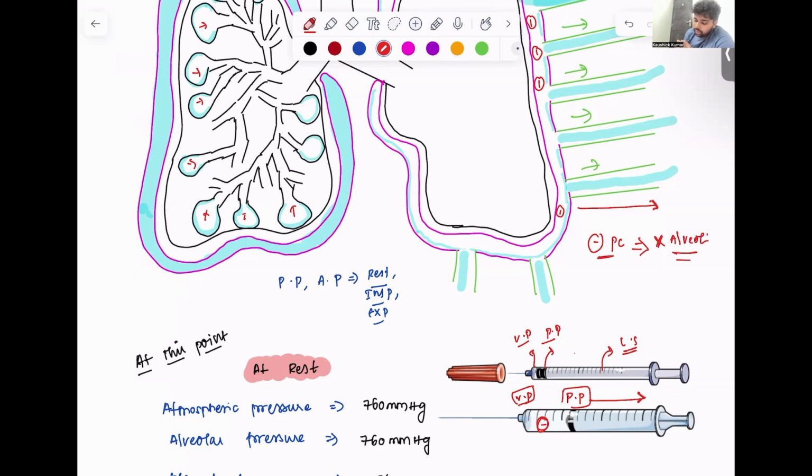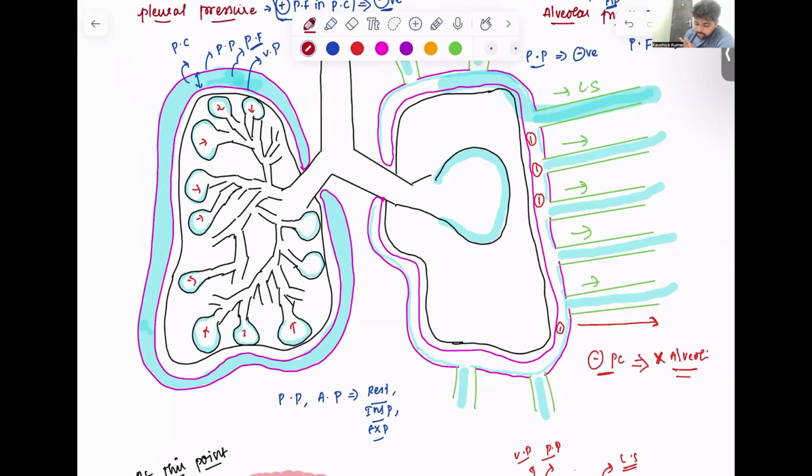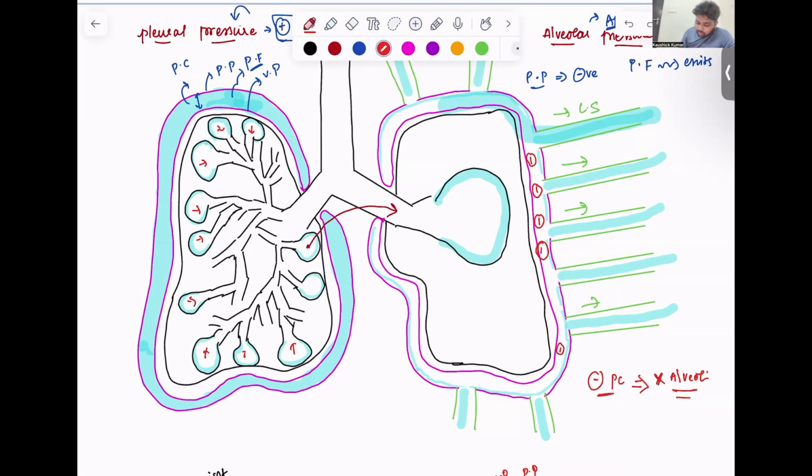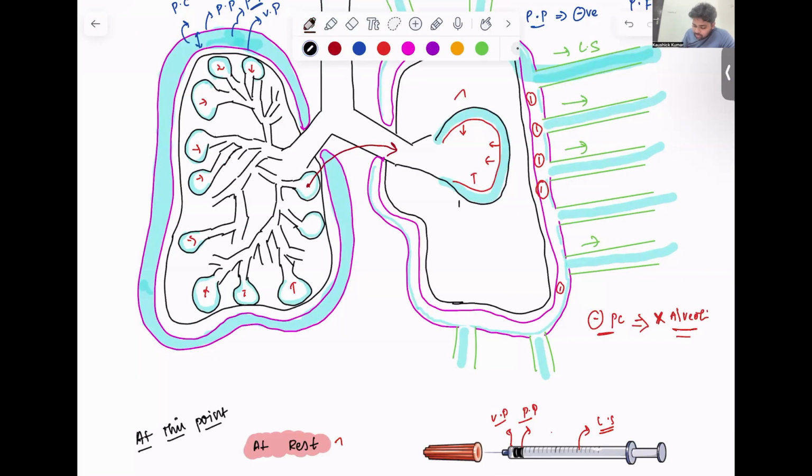So alveoli, I'll explain this. I've just taken this one alveolus and I've drawn it bigger here. So here you can see the alveolus, and this is the surface tension created, and because of the surface tension, the alveolus is going to collapse. Imagine, because of the surface tension, this alveolus has collapsed. Now air cannot enter into this alveolus. So how can we make this alveolus bigger or expanded like this?